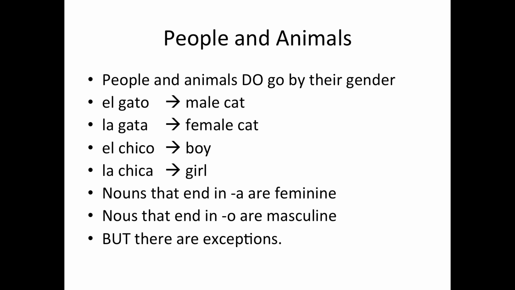Let's look at the next one. The word for boy is chico, and the article is masculine, matching the O in chico, so it's el chico. Now, to make it a girl, we just change the article and change the ending on the word. So now it's la chica. La chica. So our very basic, very general rule is that nouns that end in the letter A are feminine. Nouns that end in O are masculine. But of course, there are exceptions to this rule, and we're going to look at some of those exceptions.